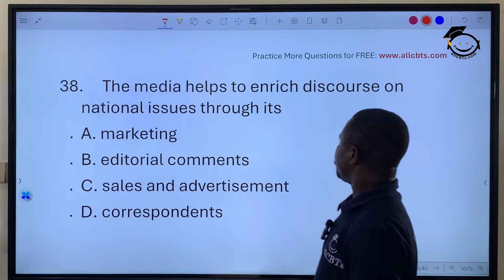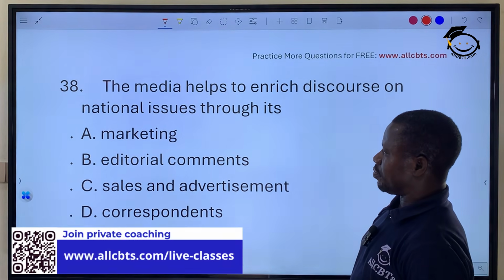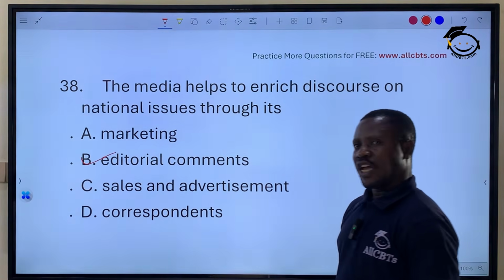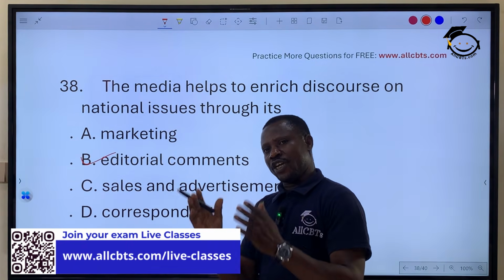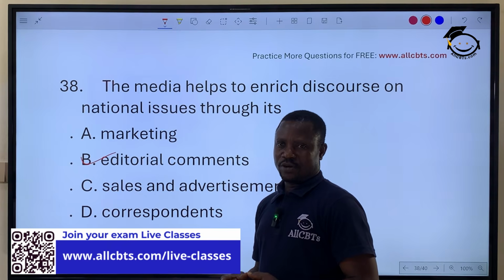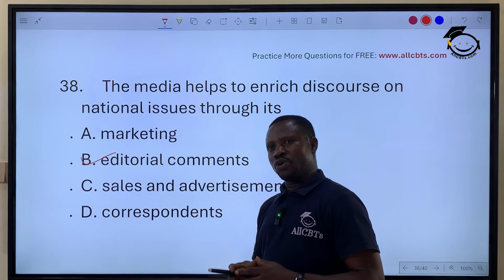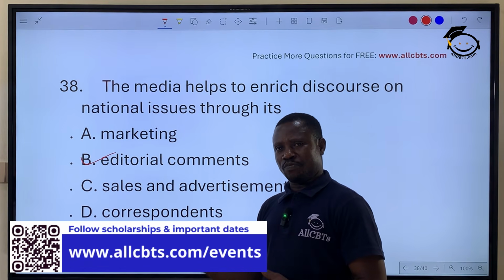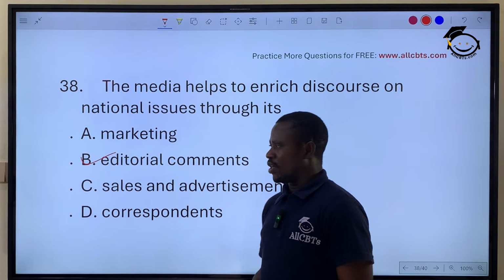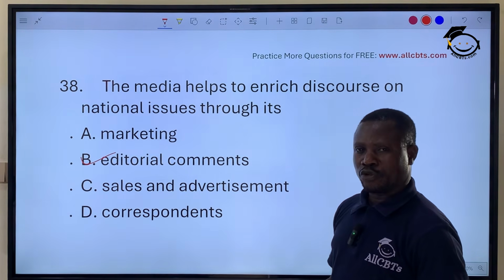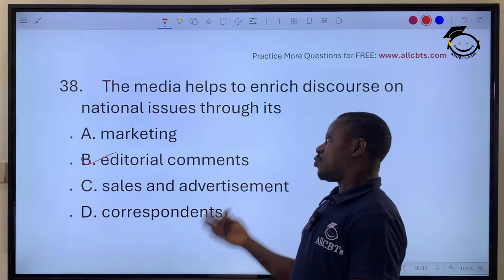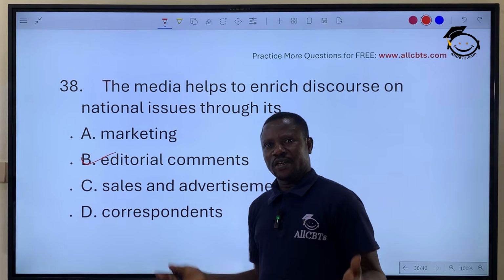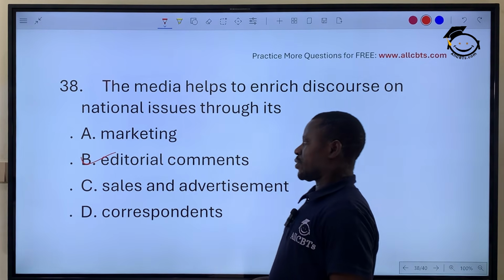The media helps to enrich discourse on national issues through its editorial comments, because the answer here is editorial. Every newspaper agency has what they call editorial comment on a daily basis. All right? The editorial comment looks at issues and does a holistic analysis of that issue. It's an issue about tax or any government policy that affects people, the implication, the consequences, the effects. So that's why most intelligent people, when you pick a newspaper, you don't just enjoy the headlines. You go straight to the editorial comment where the editor of that newspaper house will x-ray a particular topic as it relates to that particular society.